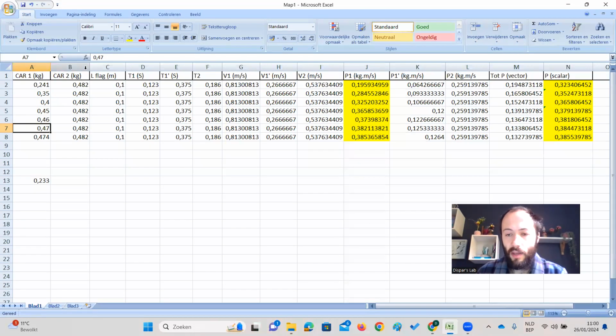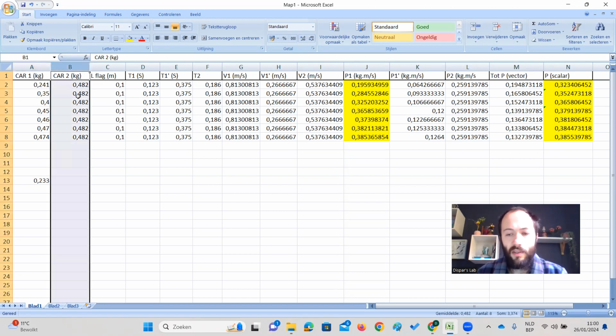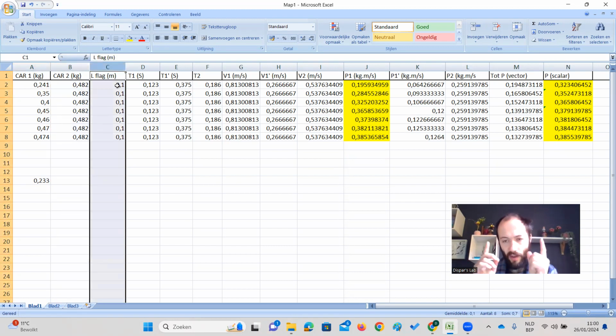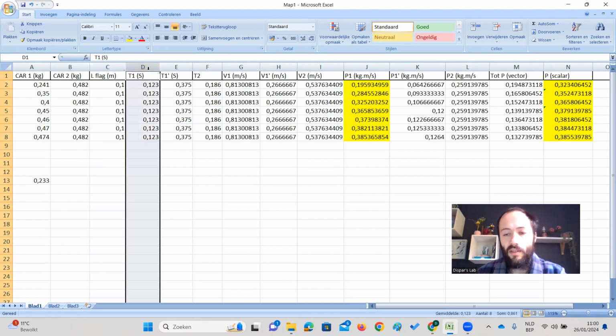I have done some calculations. I have a bunch of columns. The first column gives us the mass of card 1. The second column gives us the mass of card 2. The third column gives us the length of the flag that will pass through the photogate. The next column gives us the timings of card 1 coming through photogate 1.